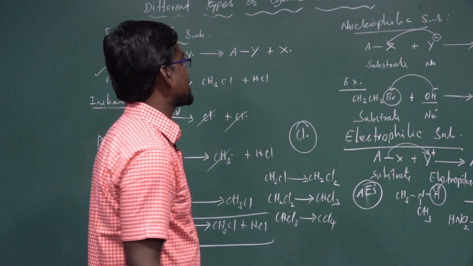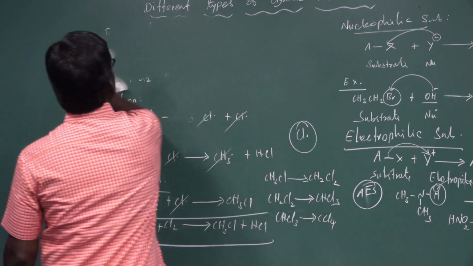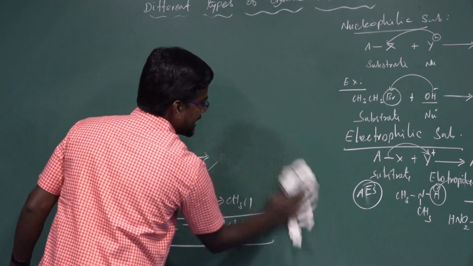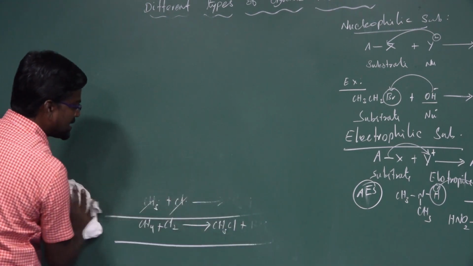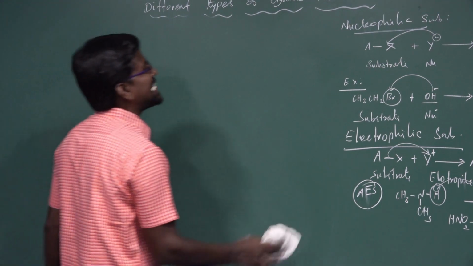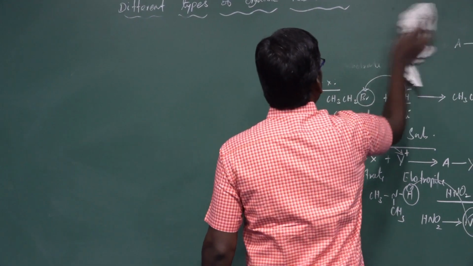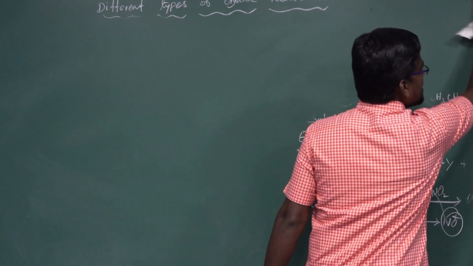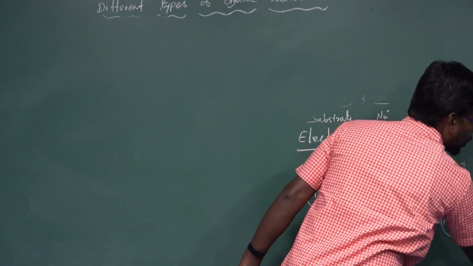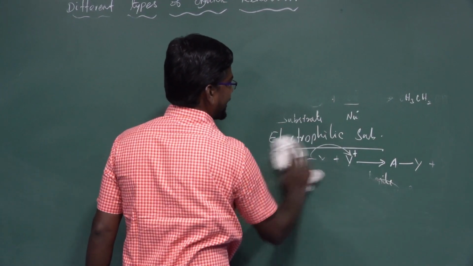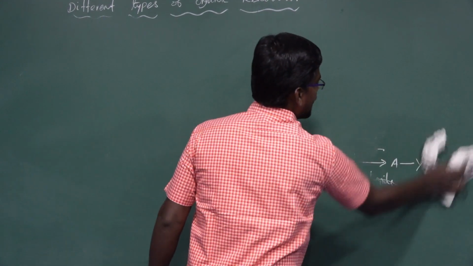The next one is the addition process. Addition. The addition reaction takes place in unsaturated compounds with one or more multiple bonds. Two reactant species react with each other to produce one product, known as an addition reaction.